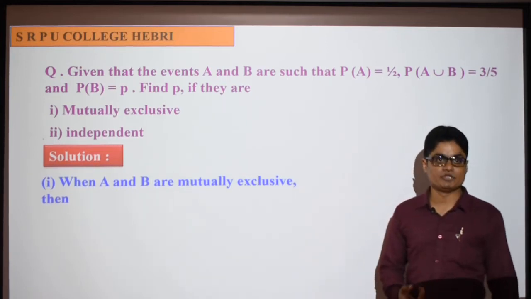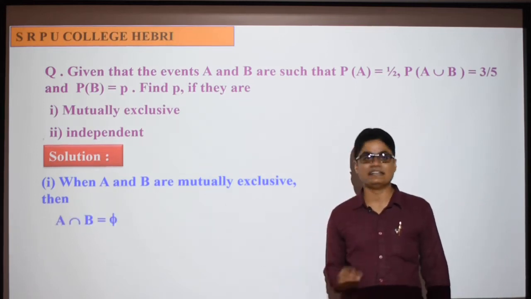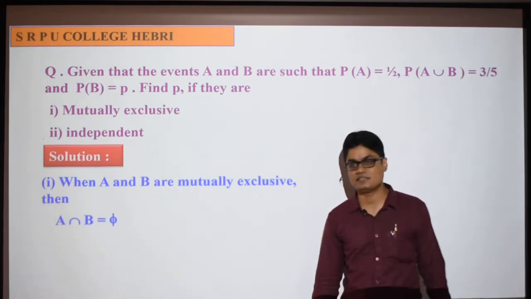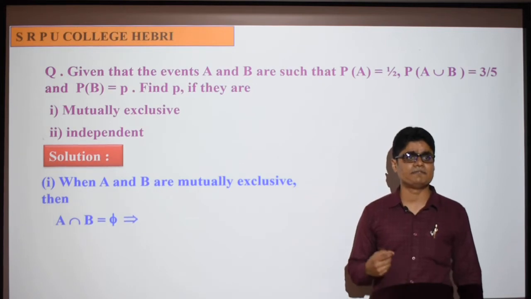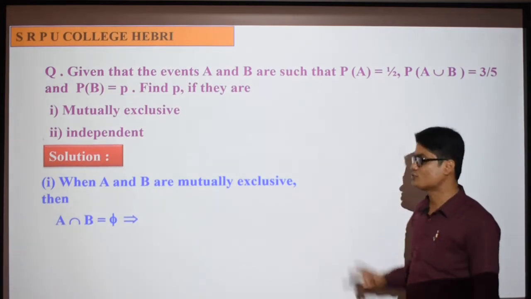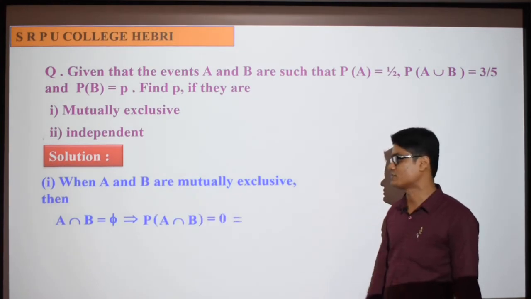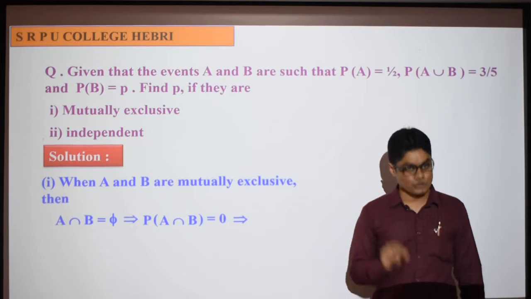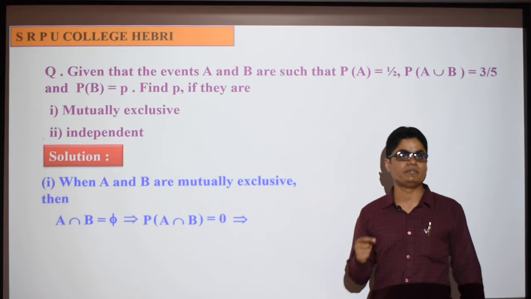If A and B are mutually exclusive, then we know that A intersection B is null set, disjoint sets are mutually exclusive. A intersection B is null set. Therefore, what is the probability of A intersection B if they are disjoint? If they are disjoint, the probability is equal to 0. That is P of A intersection B is equal to 0. So when two events are mutually exclusive, the probability of A intersection B is equal to 0.